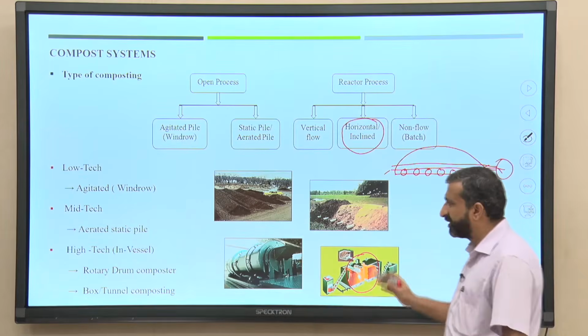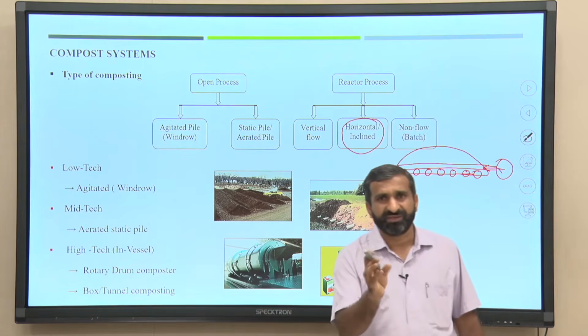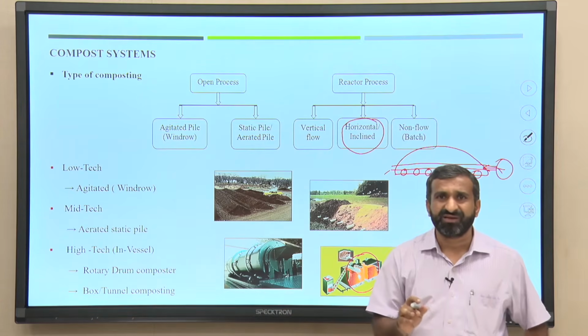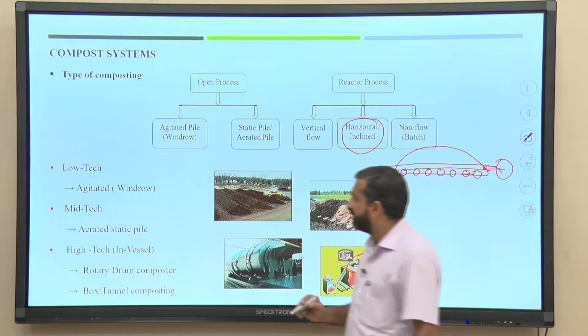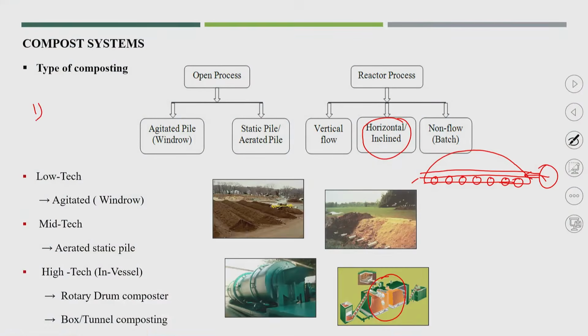Majorly, if this question comes up, how many types of composting methods are available, you can simply say that there are 3 types of composting method. First is the windrow method or pile method, which you can call an agitated pile.